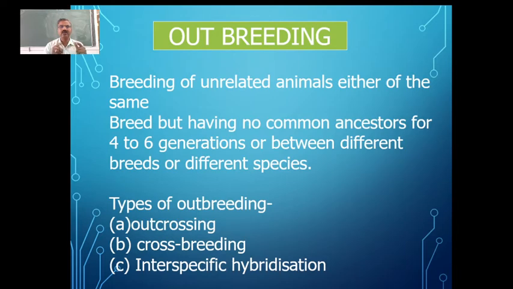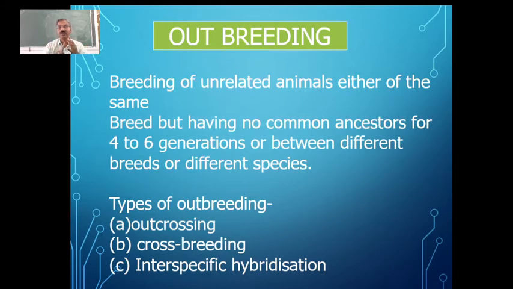Here in inbreeding, the superior male and also superior female belonging to the same breed are going to be crossed. In outbreeding, we are going to breed two unrelated animals which may be of the same breed but having no common ancestors for about 4 to 6 generations, or between two breeds, or between two different species.